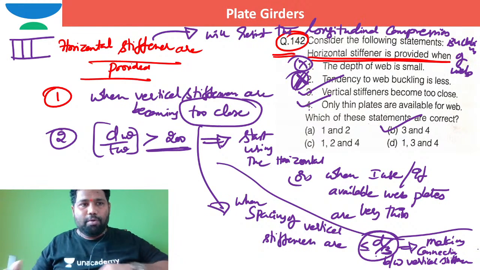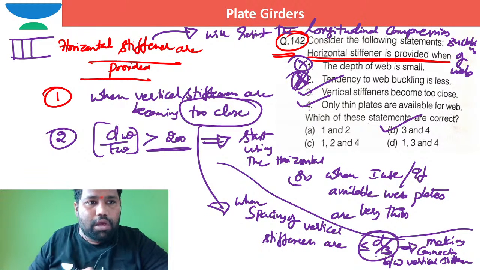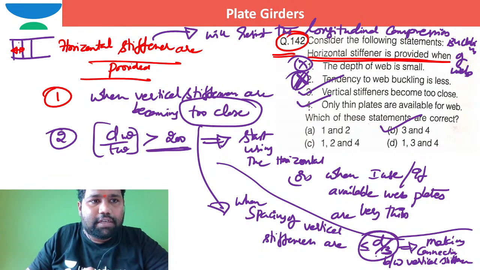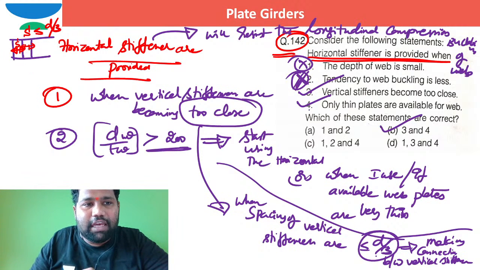So I hope you can see this is the spacing of stiffeners. Let us suppose you had provided the spacing less than or equal to d by 3, depth of the web by 3. In such case, it is difficult to make the connection between the vertical stiffener and the web within that very small gap.